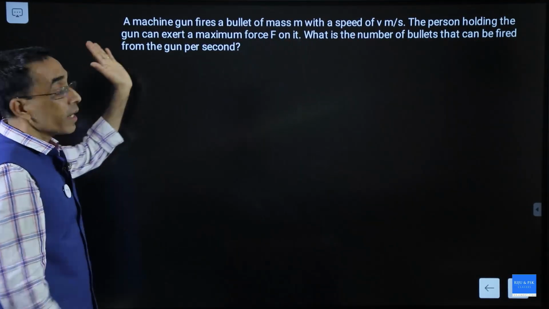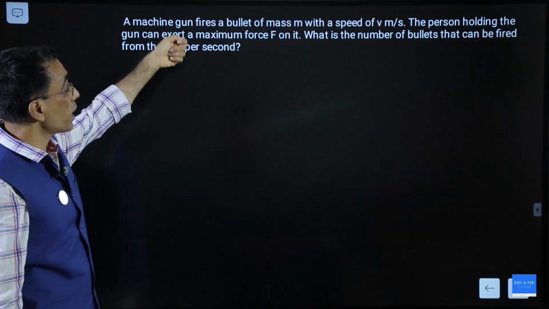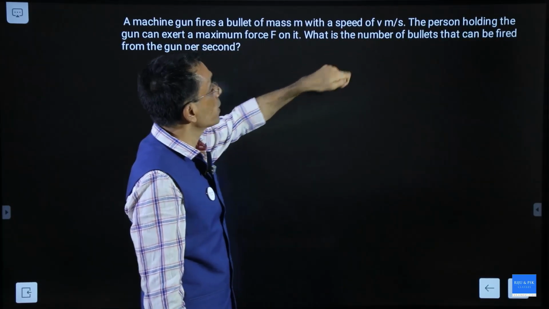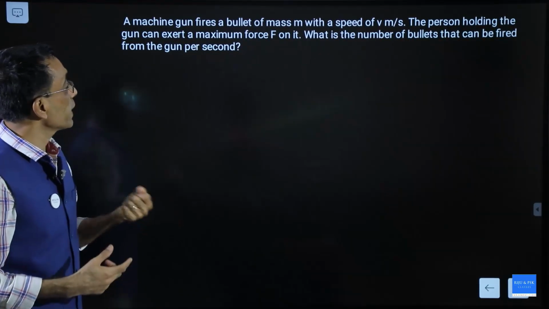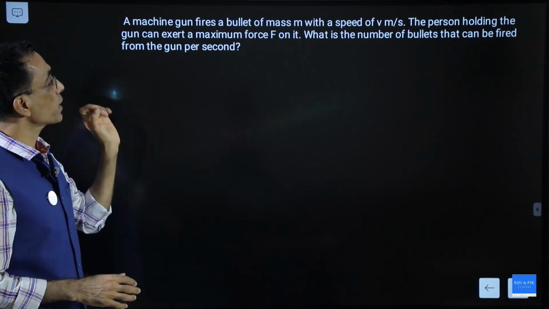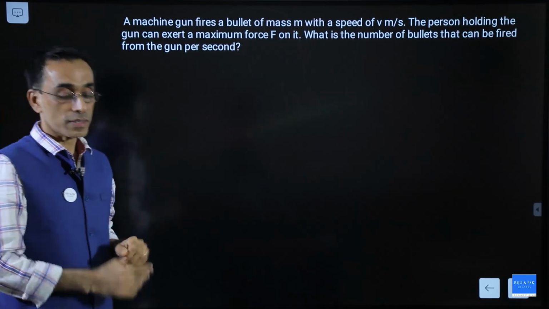Next one, it's about a machine gun. A machine gun fires a bullet of mass m with the speed v. The person holding the gun can exert a maximum force F on it. What is the number of bullets that can be fired from the gun per second?